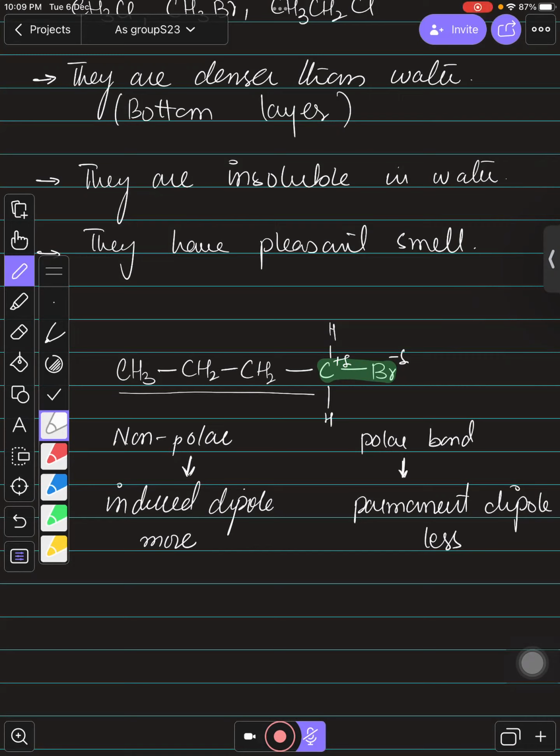Is that clear, every one of you? Yes, sir. So you can say that we have a carbon to bromine bond over here, which is actually polar, but we have a greater impact of the other carbon chains. Almost 3, 5, 7, 9, 10, 11, 12 bonds are non-polar, and only one bond is polar. That is why the rest of the chain has a greater impact. So the induced dipole here is greater as compared to the permanent dipole.